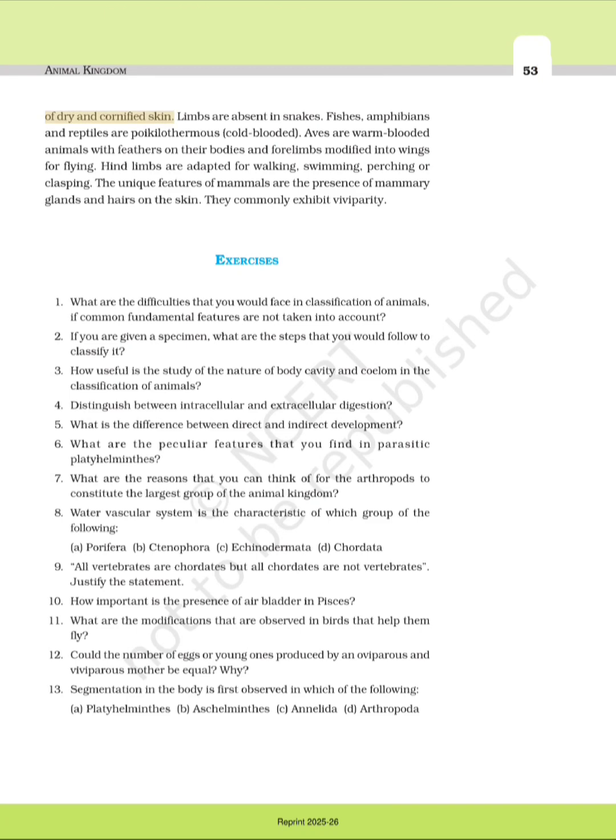of dry and cornified skin. Limbs are absent in snakes. Fishes, amphibians and reptiles are poikilothermous, cold-blooded. Aves are warm-blooded animals with feathers on their bodies and forelimbs modified into wings for flying. Hind limbs are adapted for walking, swimming, perching or clasping. The unique features of mammals are the presence of mammary glands and hairs on the skin.